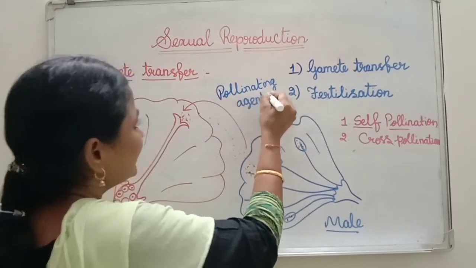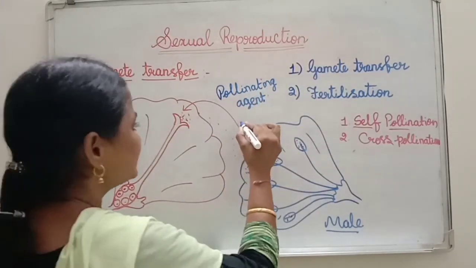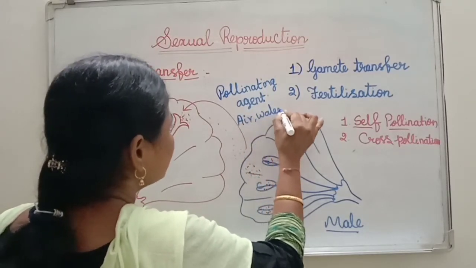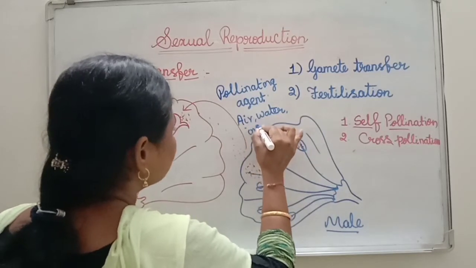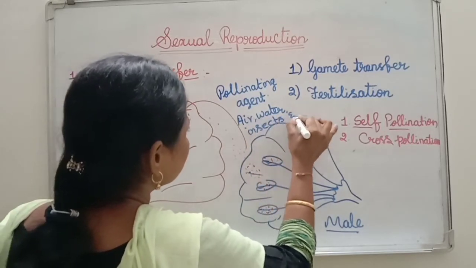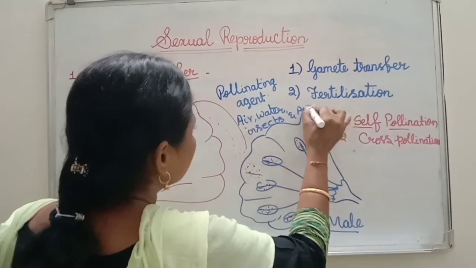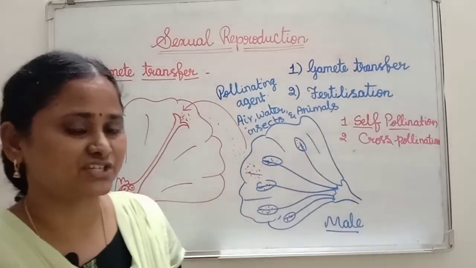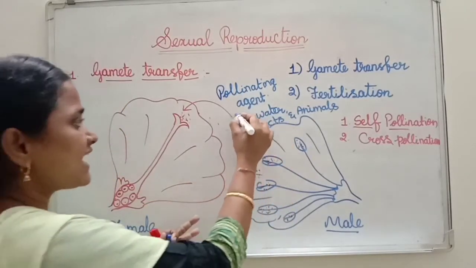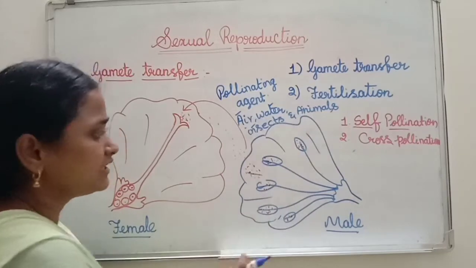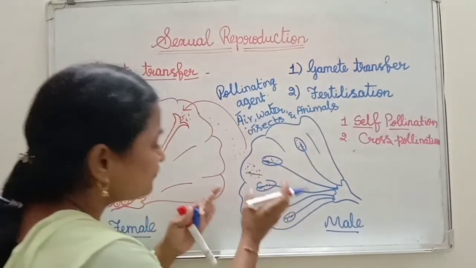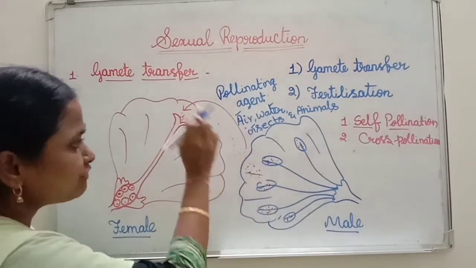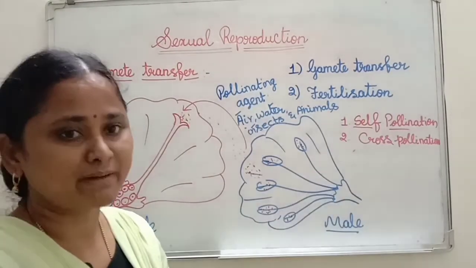Generally, in plants, what are the pollinating agents? Number one is air, next water, next insects and animals. Okay, so these are the pollinating agents found in cross-pollination. With the help of air or water or insects or animals, these pollen grains move from this staminate flower to the pistillate flower. This kind of pollination we call cross-pollination.